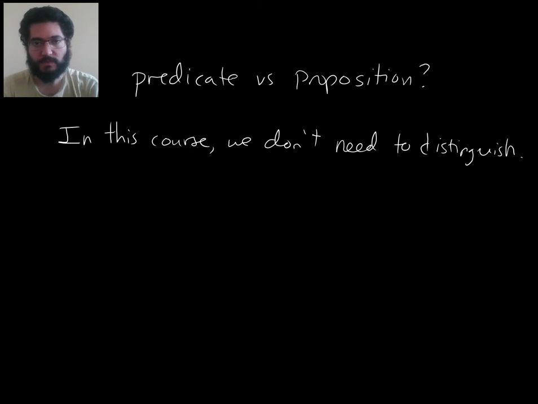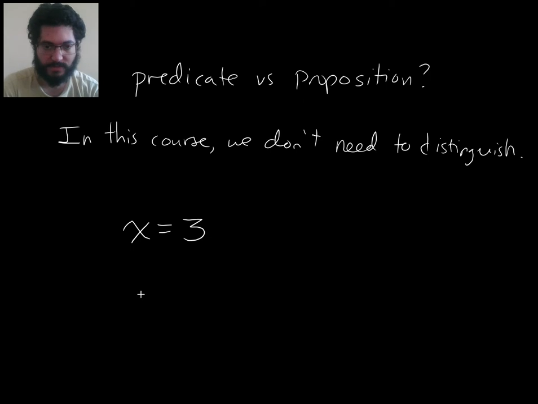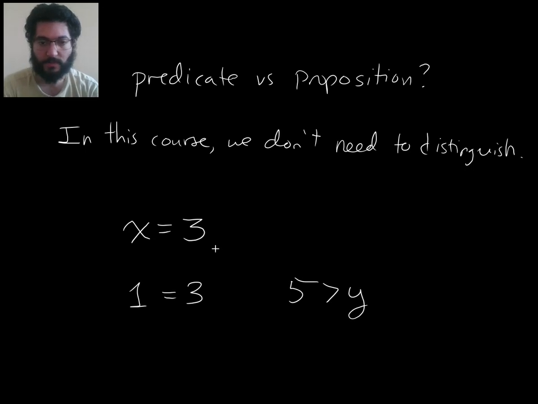So I wanted to address one very good question that was asked on Nectar about when a string of symbols like x equals 3 or 1 equals 3 or 5 greater than y is a proposition and when it's a predicate. I actually never mentioned the word predicate in this course, but there might be other Math 8 courses that make a distinction.